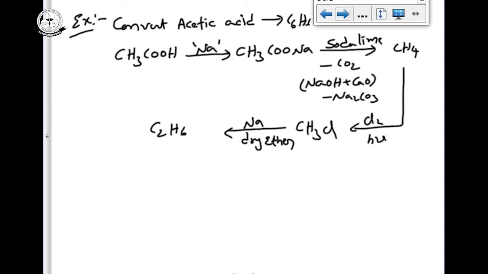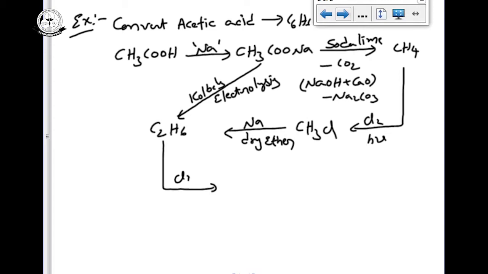Otherwise, from sodium acetate we do Kolb's electrolysis and finally get C2H6, ethane. Again I do chlorination, Cl2 in presence of hv, and we get ethyl chloride, C2H5Cl.